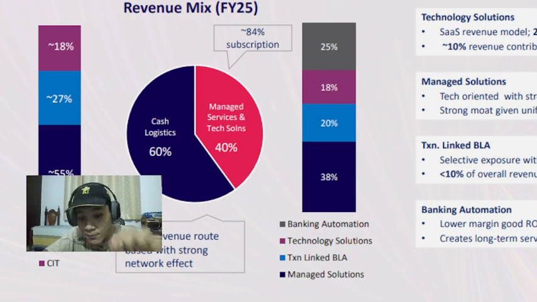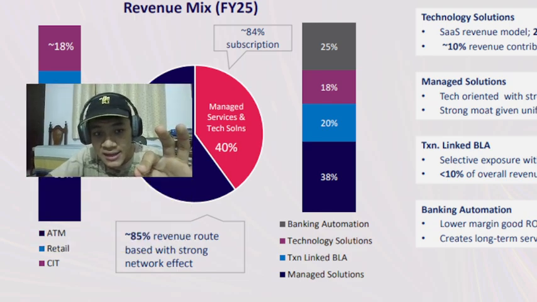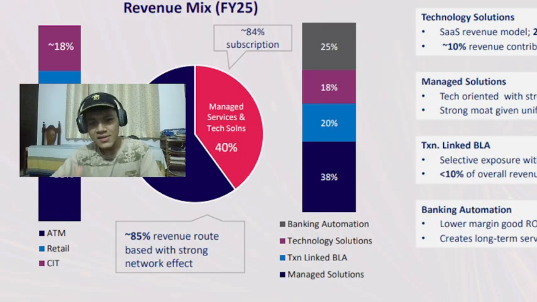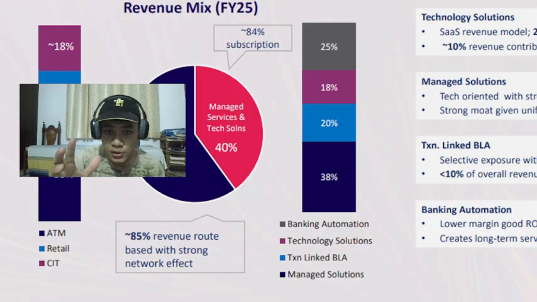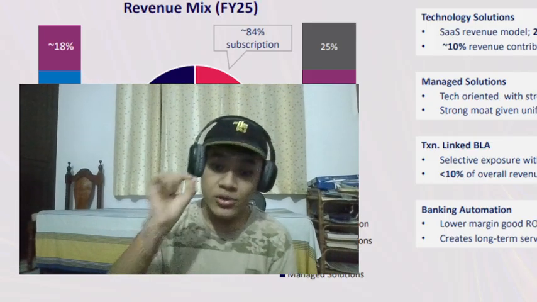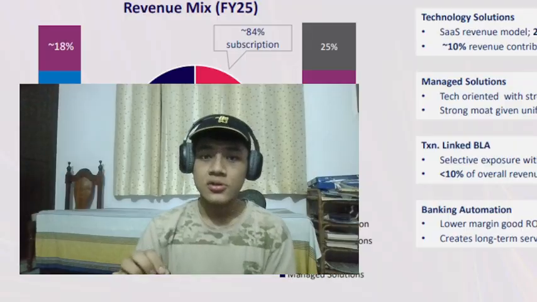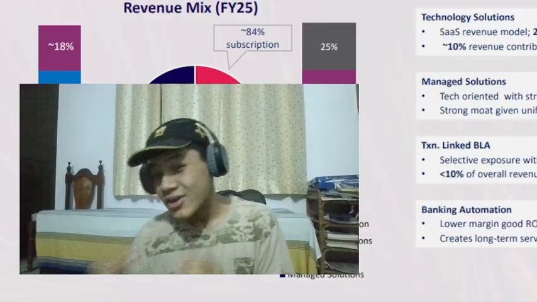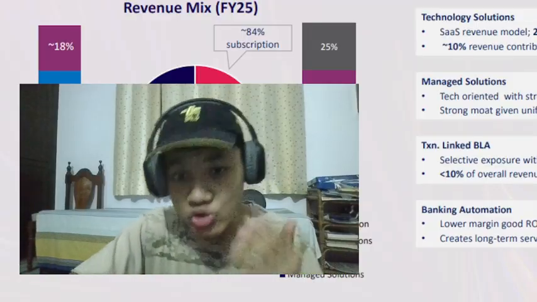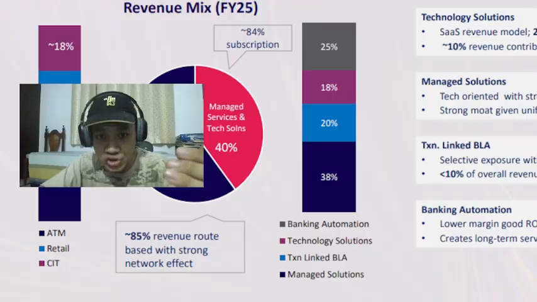But now we have the 40% of revenue segment, managed services and tech solutions. Not saying that this is the major growth driver of this company, but it's a good focus of the company to diversify from just being a cash logistics business. All right, the company is trying to diversify from being just a cash logistics business, just cash, to many other different segments, which all have good growth potentials.